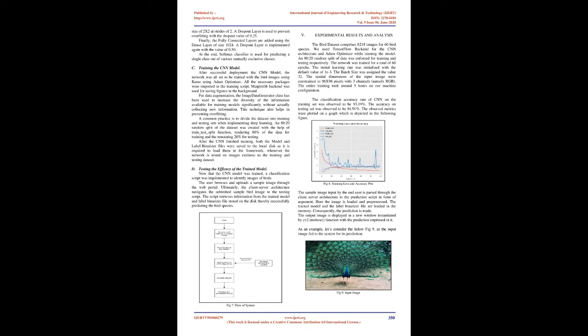TensorFlow backend is used for implementing this architecture. Multiple layers of convolution and ReLU are stacked together in order to learn an affluent set of attributes. The convolution layer has 32 filters with a 3x3 feature detector for the first convolution block. This operation is followed by application of the ReLU function. The pooling layer incorporates a 3x3 pool to reduce the spatial dimensions from 96x96 to 32x32.